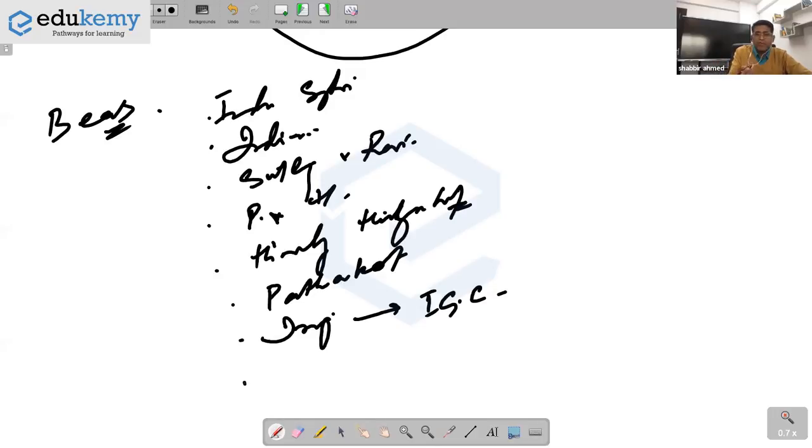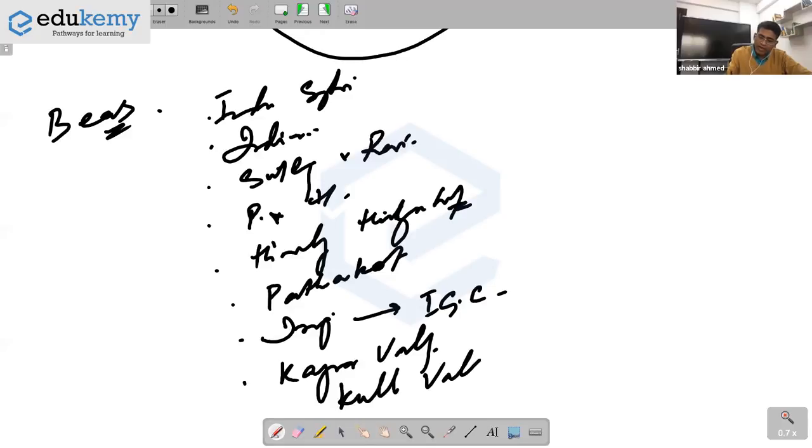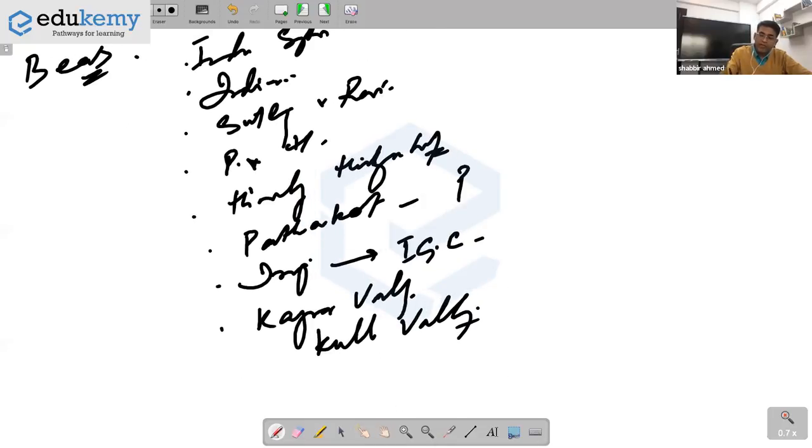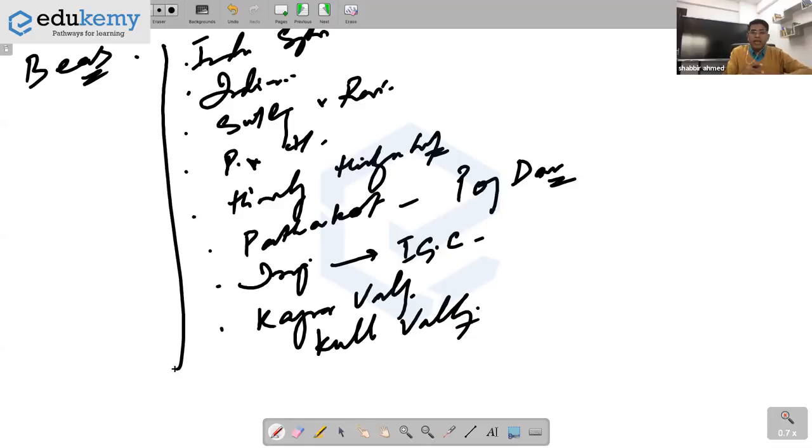And then if you know a bit more, you can always write down Bias is Kangra Valley in Himachal Pradesh. Bias is also Kullu Valley near Kullu Manali. That's good enough. Yes, Pong Dam, absolutely. Pathankot jab likh rahe ho, you can always mention Pong Dam on river Bias. It's also a bird sanctuary. बस इतना काफी है. So you'll have to be a bit more alert.